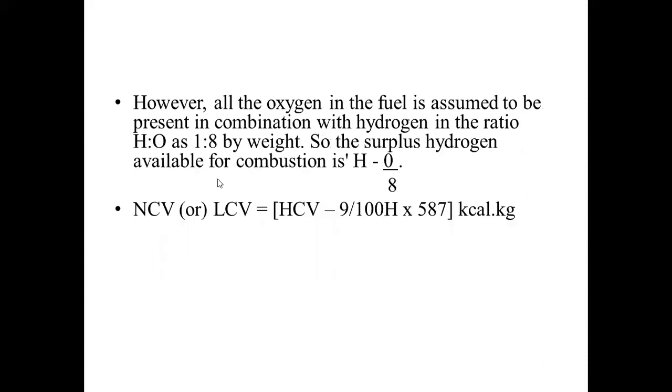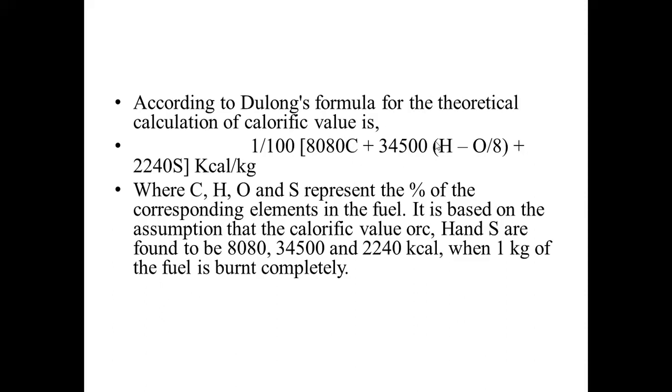However, all the oxygen in the fuel is assumed to be present in combination with hydrogen in the ratio of 1:8 by weight. See here, 34,500 is the calorific value for hydrogen, and we can't say that 34,500 is only the calorific value for hydrogen.